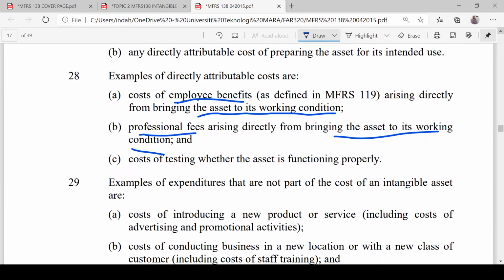Sometimes we need to hire professionals just to fill up the form, because we have to come up with documentation to prove that this is the first ever in the world. And then the cost of testing.